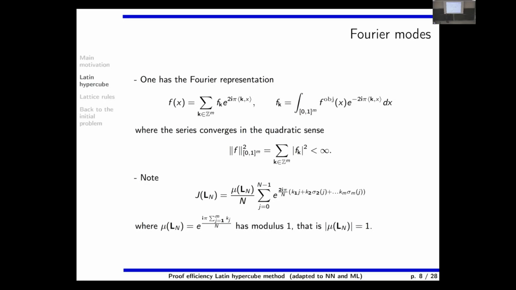And here, just in front, it is a complex number of modulus 1. It is just because in the Latin hypercube, it is j plus 1/2, so the plus 1/2 is removed in front. It does not depend on the permutation, so it's a non-important complex number of modulus 1, for simplicity of the notation.